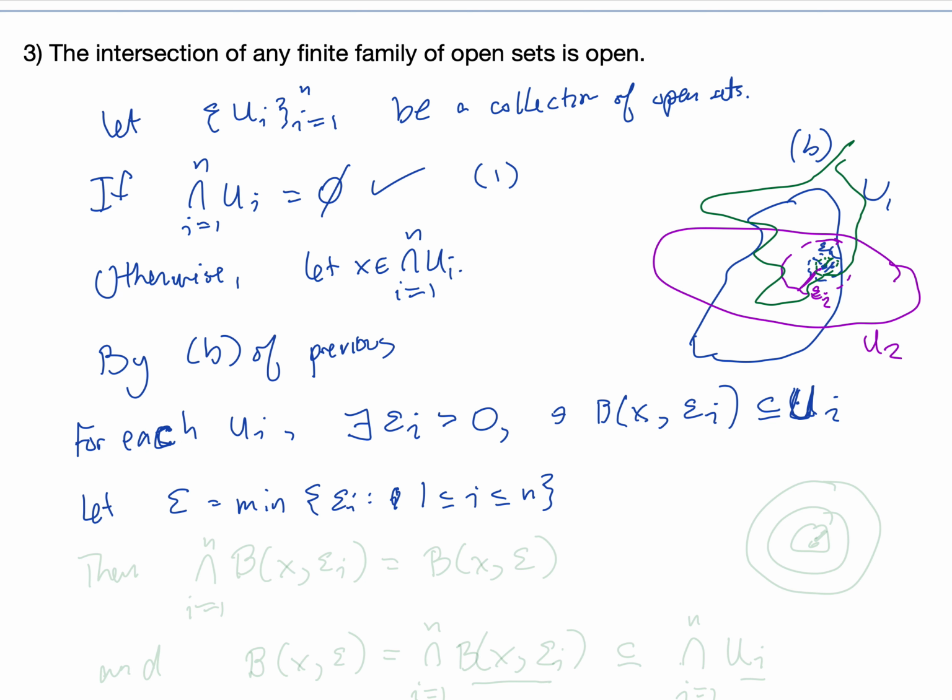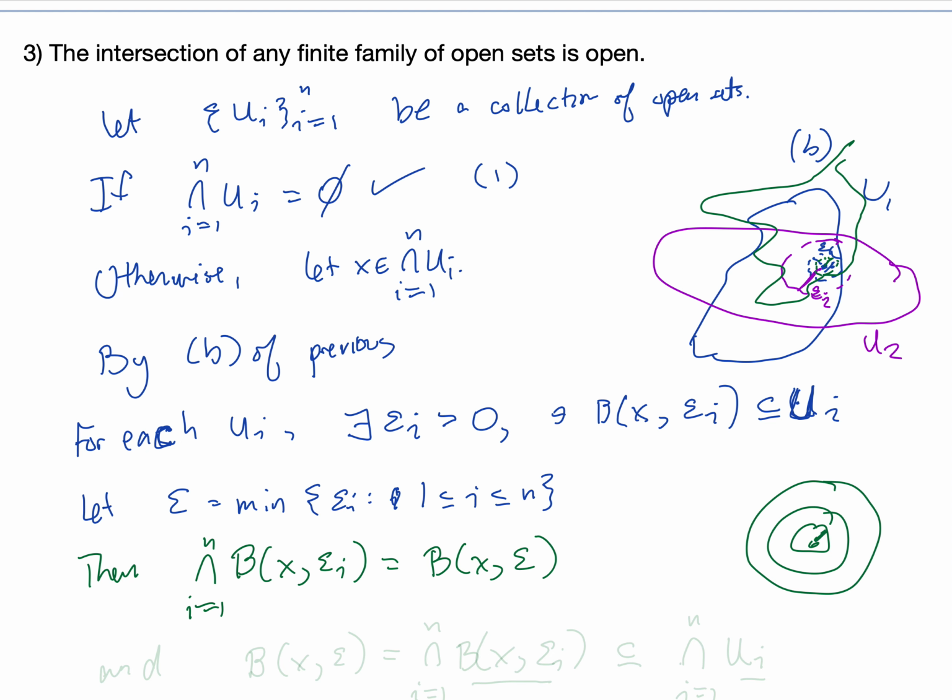Let's note a couple of things. The intersection from i equals 1 to n of these balls centered at x of radius epsilon_i is just going to be the ball centered at x of radius this minimum epsilon, because we've got balls centered at x with different radii, and whatever is the smallest radius is going to be in the intersection of all of those balls.